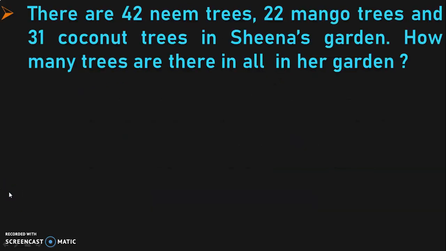Our first example is, there are 42 neem trees, 22 mango trees and 31 coconut trees in Sheena's garden. How many trees are there in all in her garden? After reading the story sum, the next step is to identify the keywords. What is the keyword here? In all is a keyword which indicates we have to do the addition operation.